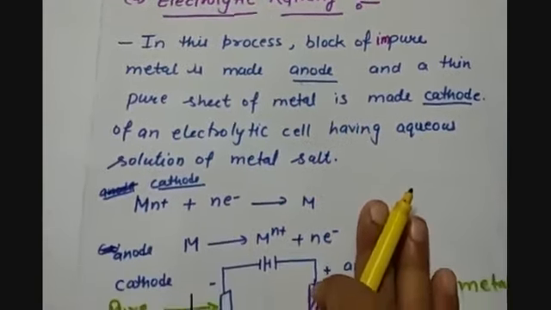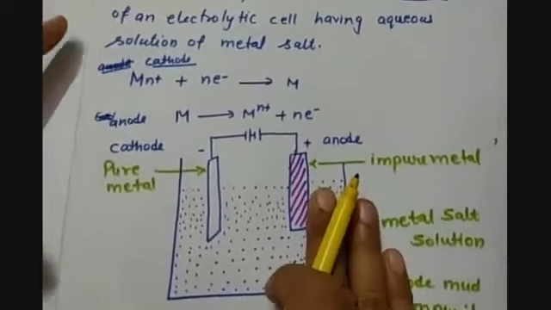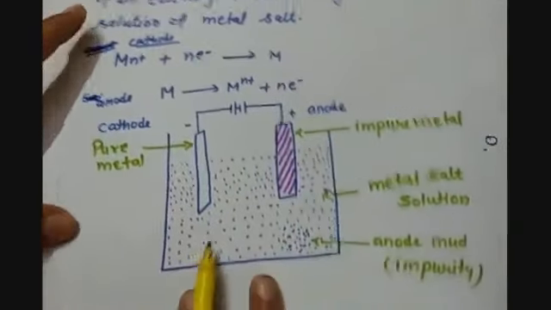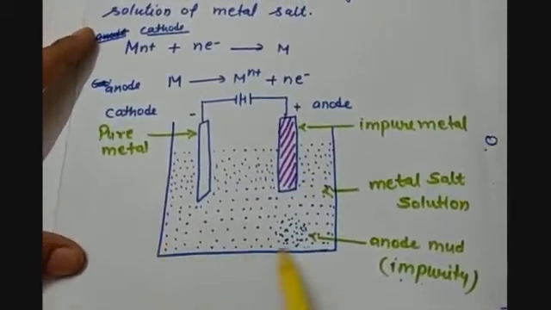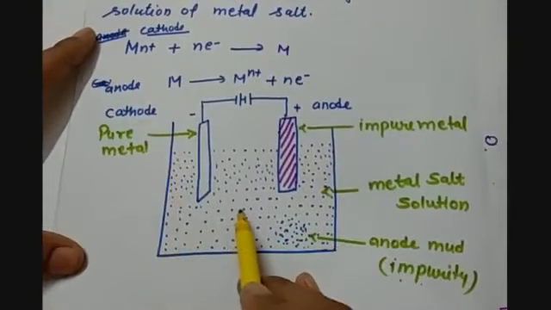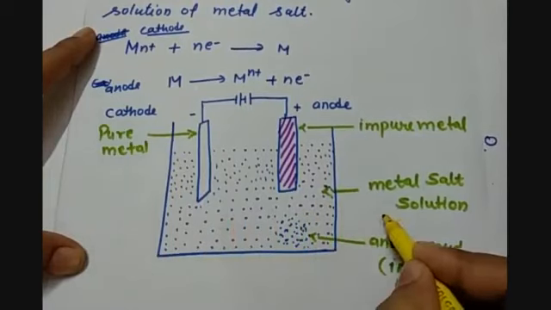Then what happens in the case of electrolytic refining? We have this type of arrangement, in which these dotted lines represent the metal salt solution which is acting as an electrolyte.